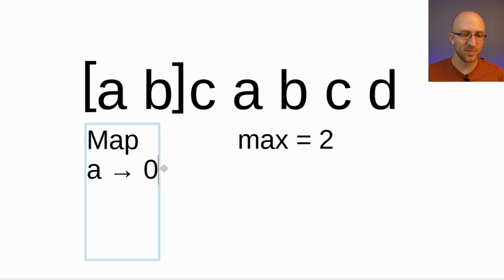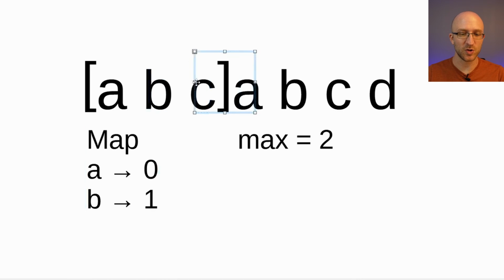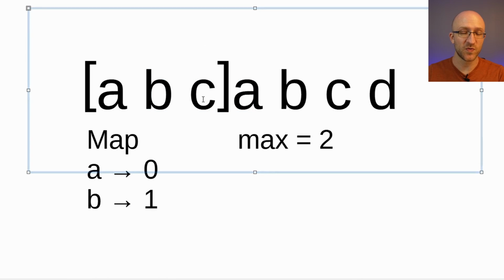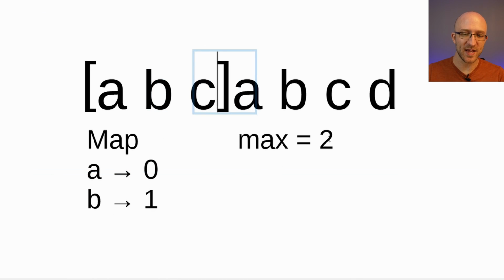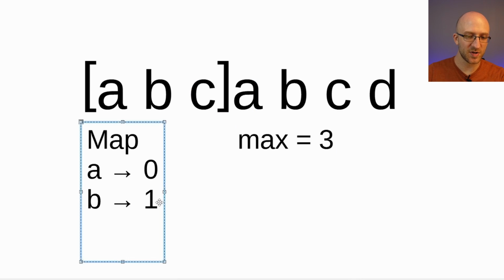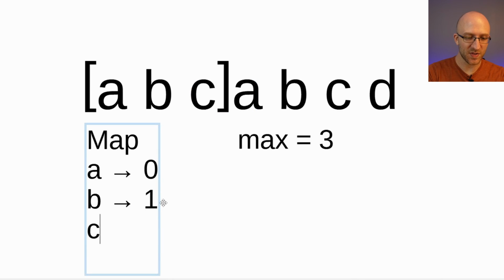And then we want to do the same thing we did before, and we want to add B to our map now. So we'll say, okay, the last time that we encountered the letter B, it was at index 1. And then we move to the next iteration of our loop, and the same thing goes for C. Is C in our map? No, it's not. So we update our maximum to 3, because that's the current length of our substring, and we add that to our map as well. The last time we saw C was at index 2.